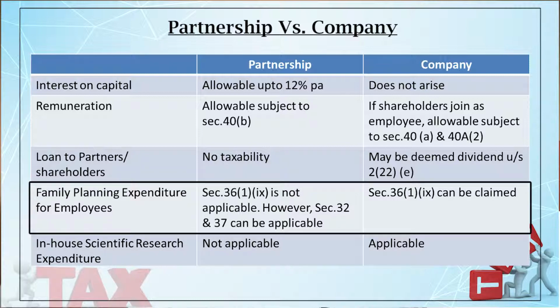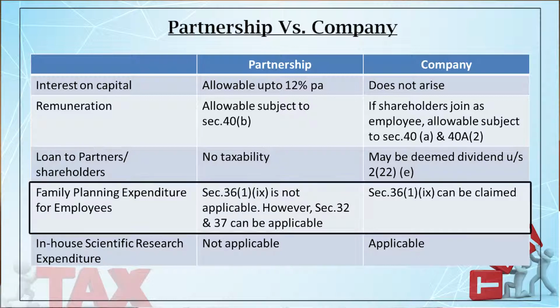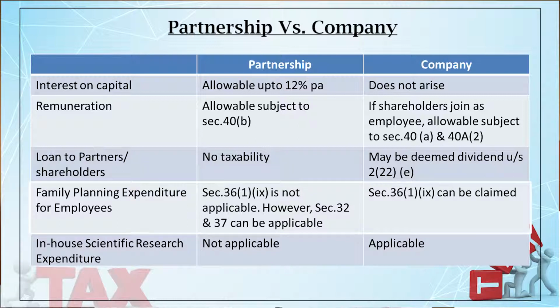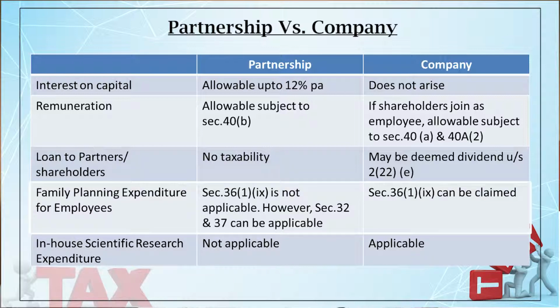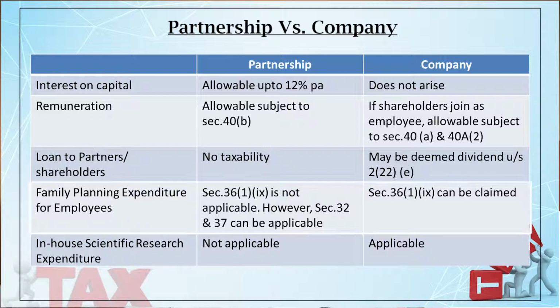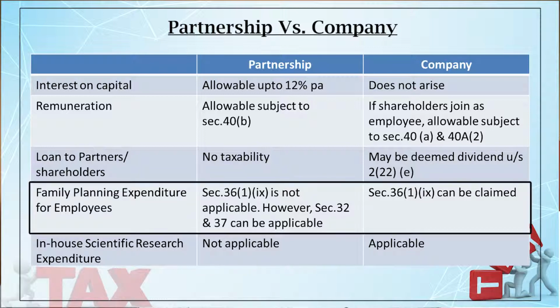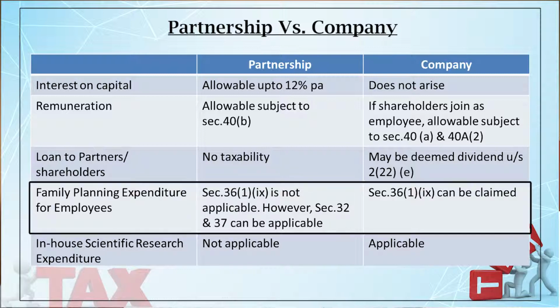And if there is a capital expenditure like purchase of any machine, the firm can claim depreciation under section 32. But for a company, there is a specific provision under section 36(1)(ix), which says that any family planning expenditure incurred by a company for its employees is allowable. How is it allowable? The entire revenue expenditure is allowable and capital expenditure is allowable in 5 years. In other words, you will get 1/5 of your capital expenditure every year.